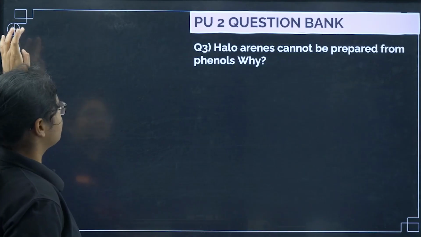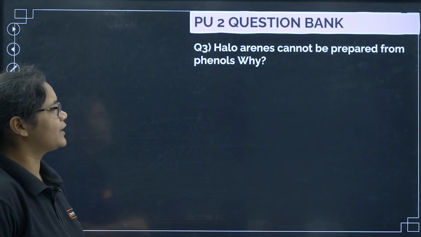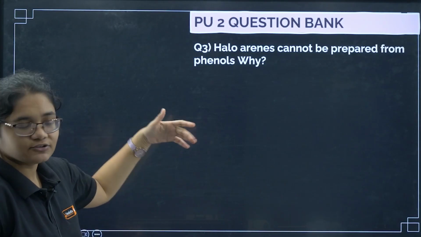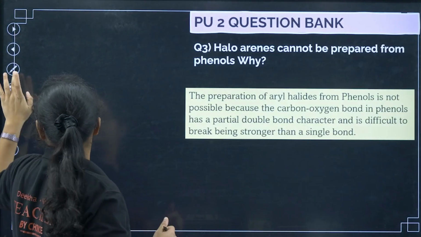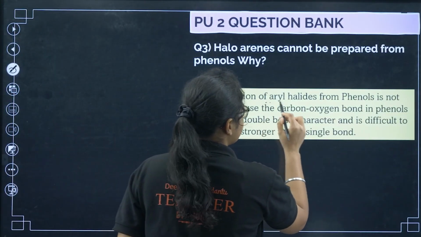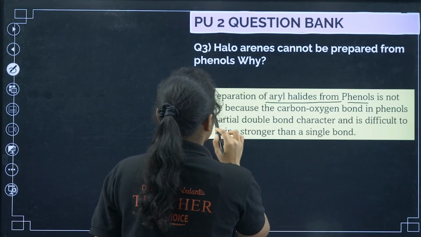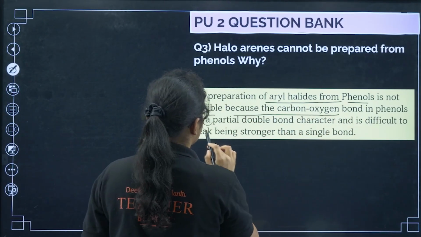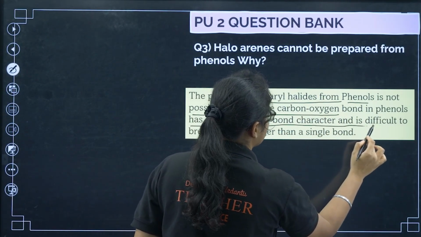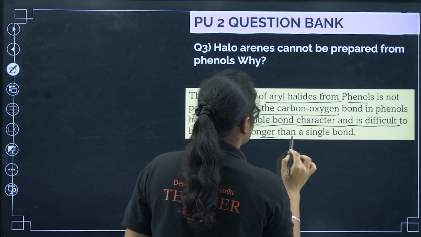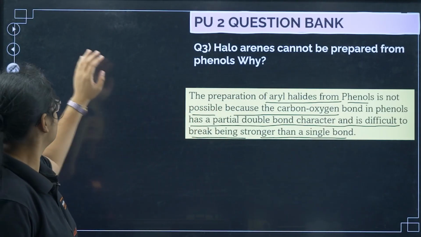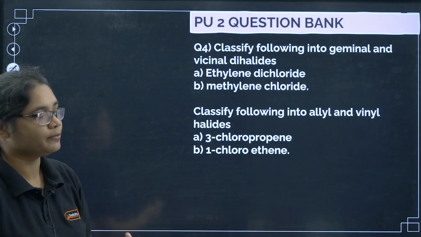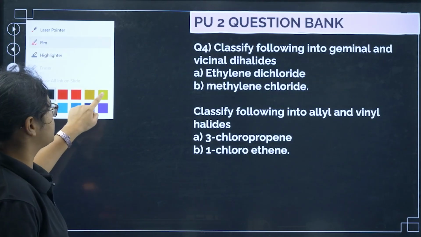Next question we have, haloarenes cannot be prepared from phenol. The similar question we have already discussed previously. So you can see here, the preparation of aryl halides from phenols is not possible because the carbon-oxygen bond in phenols has a partial double bond character and it is difficult to break than a single bond. So just now I have discussed this one. The same question can be asked in a different way also. Now let's see the next question.